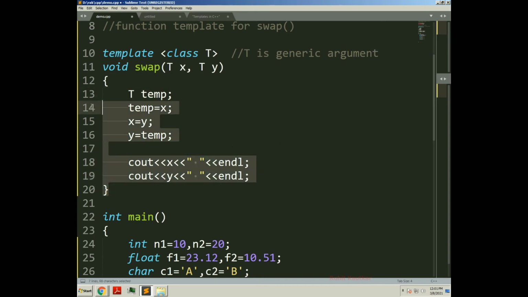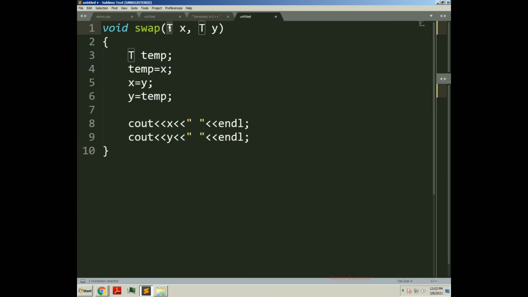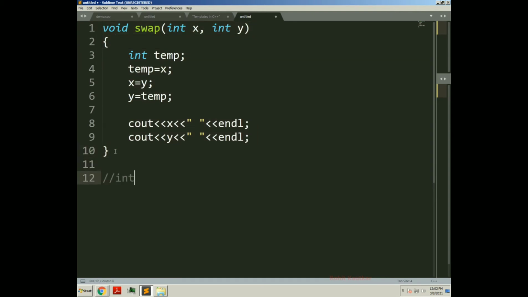What I mean here, for example, is how it will create the copy, the integer copy. So this T will get replaced with int here. At the time of compilation, this is the integer copy. Internally this copy will be created.